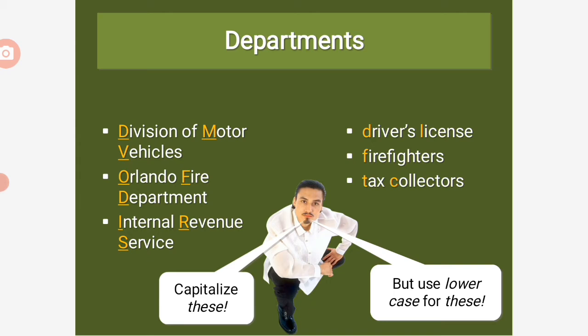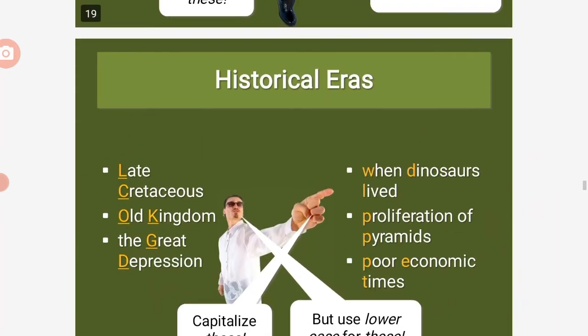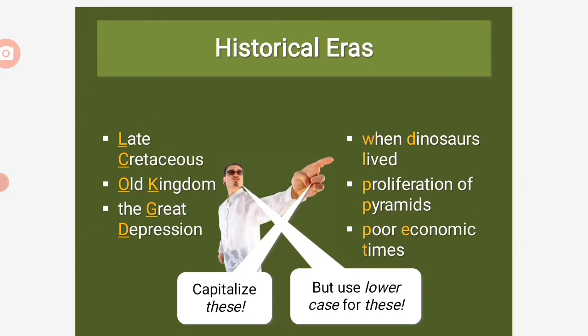Driver's license, firefighters, tax collectors. They're not proper nouns, these are common nouns. Use lowercase for this. Alright, next. Historical eras like late Cretaceous, Old Kingdom, the Great Depression, capitalize this. When dinosaurs lived, proliferation of pyramids, poor economic times, use lowercase for this.